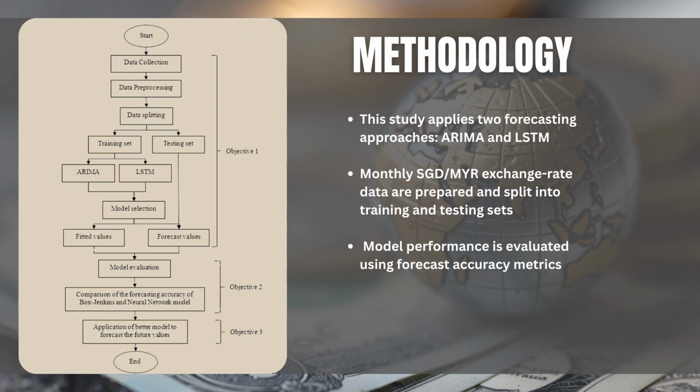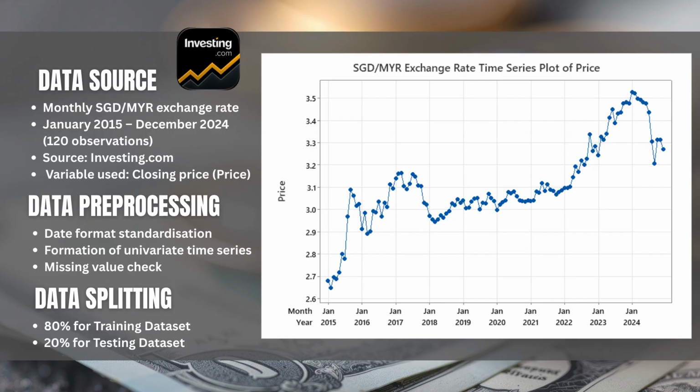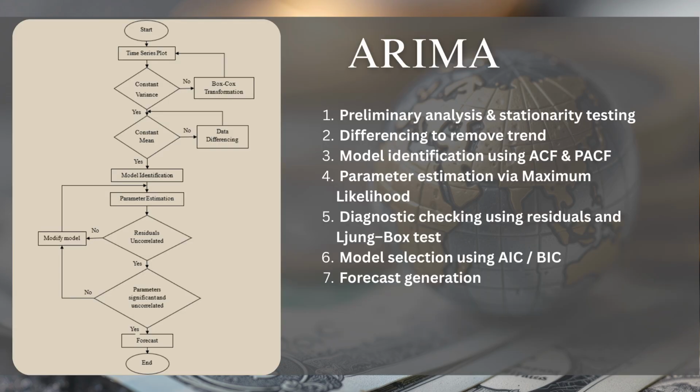Monthly SGD/MYR exchange rate data was collected and split into training and testing sets. The model performance is then evaluated using accuracy metrics such as RMSE, MAE, and MAPE. The data covers exchange rates from January 2015 to December 2024, with a total of 120 observations sourced from investing.com. The data was pre-processed, which included date format standardization, missing value checks, and splitting it into 80% for training and 20% for testing.